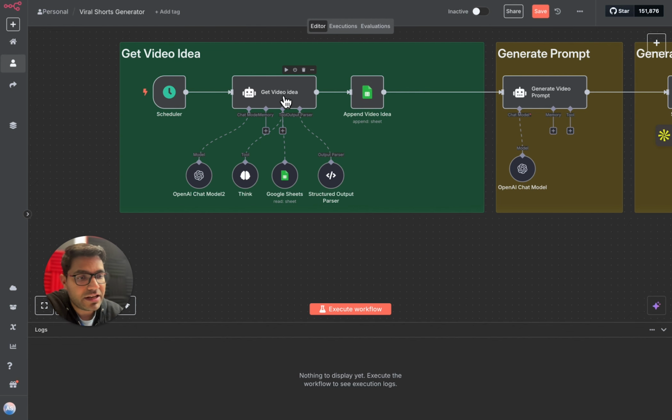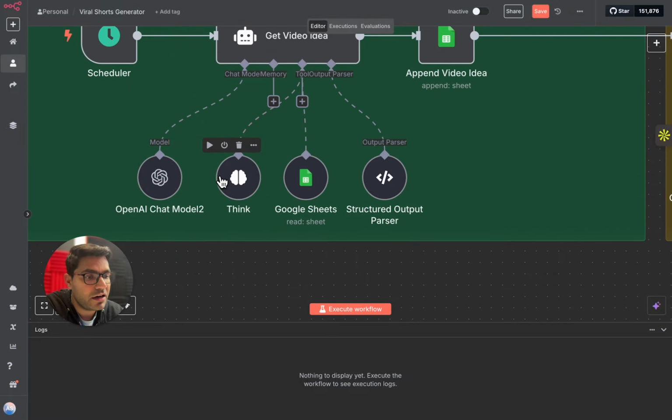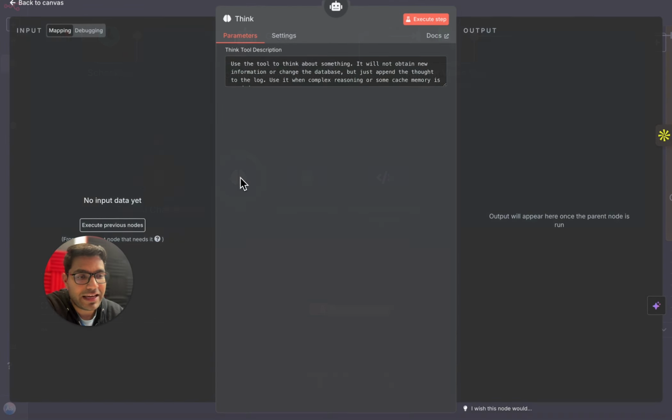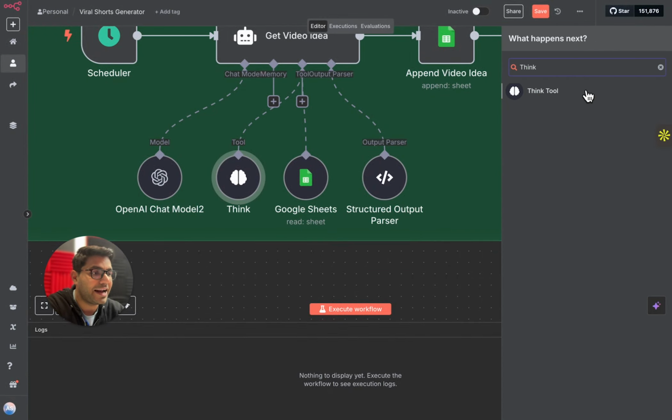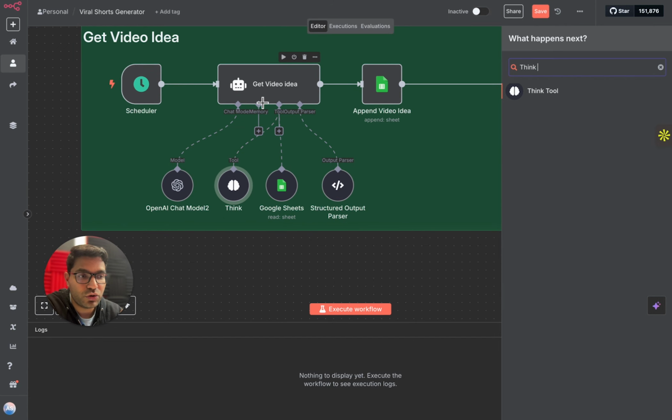To this AI agent, I'm giving it a brain, which is a large language model, the OpenAI chat model. You can use other chat models as well, or other LLMs like Google Gemini or Claude. Second, we are giving it a think tool. You don't have to make any configuration changes in the think tool. You simply search for think tool by clicking on this plus button and add it here. This think tool gives our AI agent the power to think and come up with a viral video idea every single day.